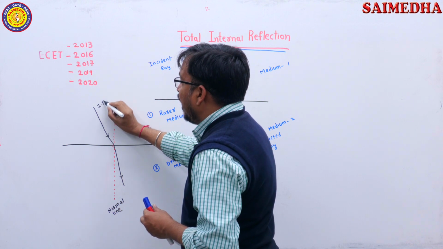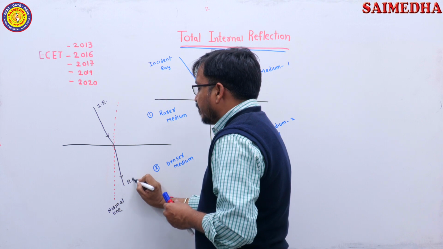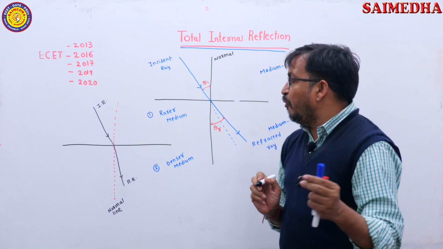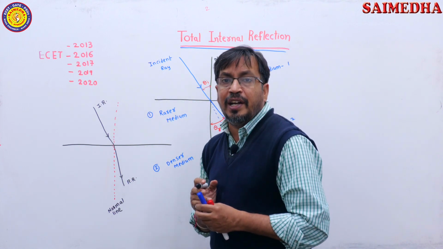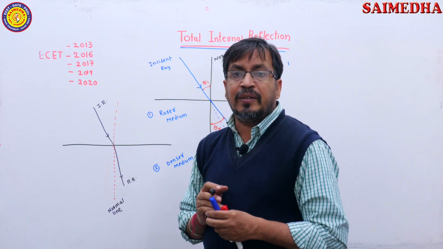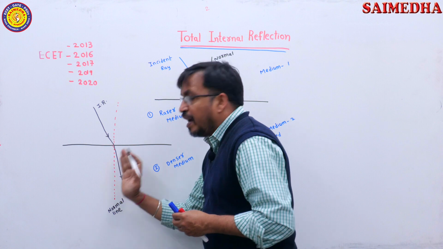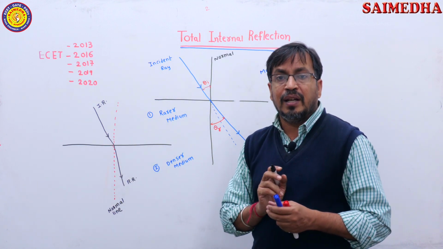I am writing IR, incident ray. This is the refracted ray. So when a light ray is traveling from rarer medium to denser medium, then what happens? The refracted ray moves towards the normal line. Remember students, a very, very important point.